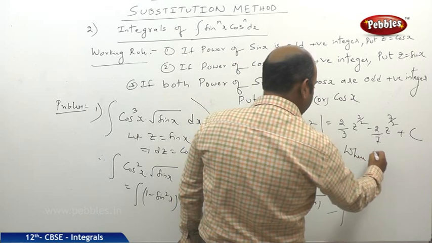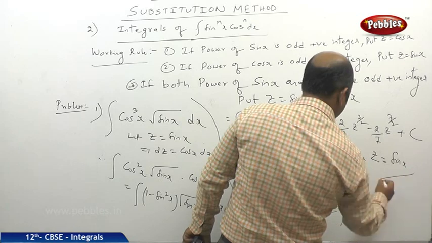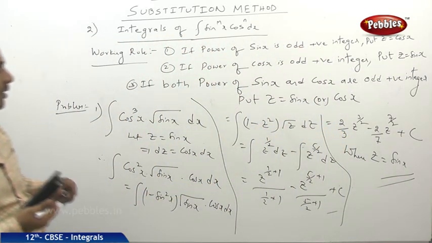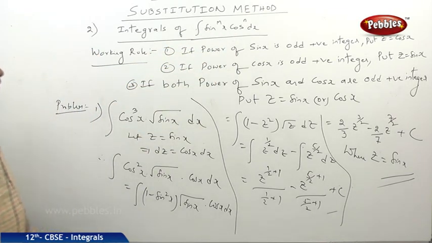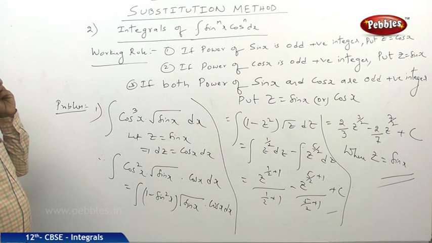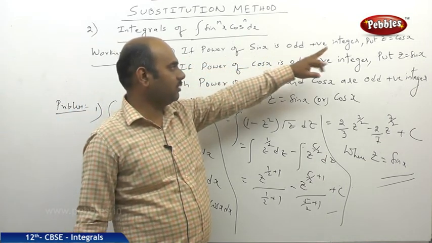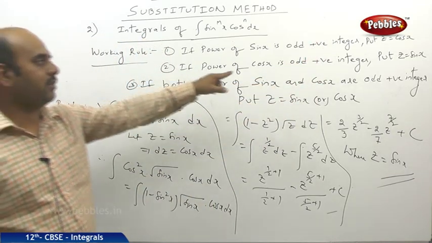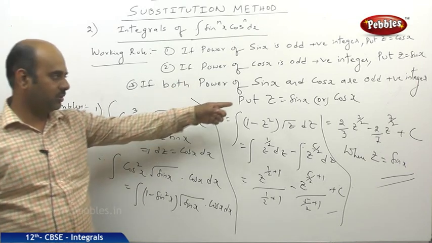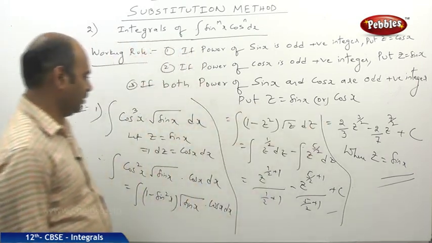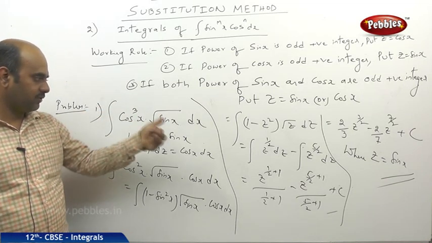What is z here? We need to write it. Z is nothing but sin x, as we had taken. So once again I am repeating this very important pattern: integral of sin power m x cos power n x dx. Observe carefully if odd powers are there. If the power of sin x is odd, put z equals cos x. If the power of cos x is odd, put z equals sin x. If both the powers are odd, then either put z equals sin x or cos x. I had taken an example, integral of cos cube x into under root of sin x dx.